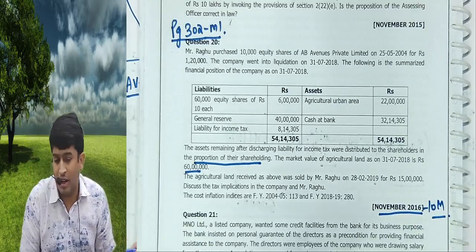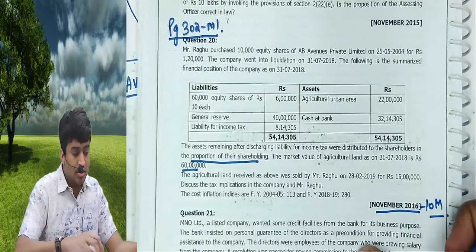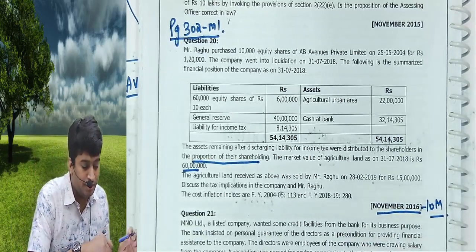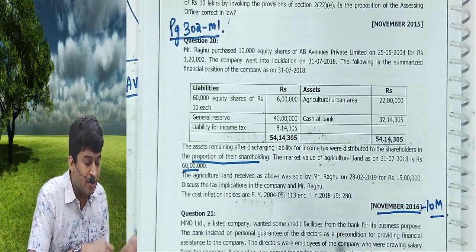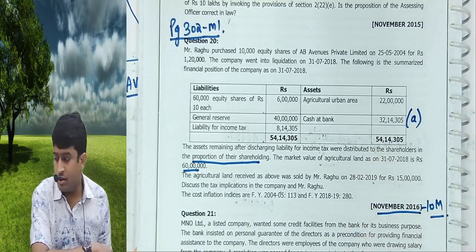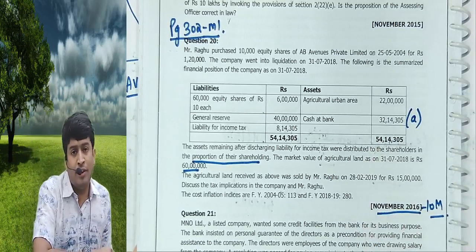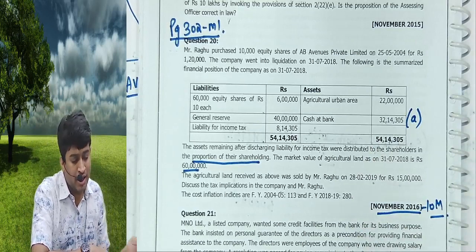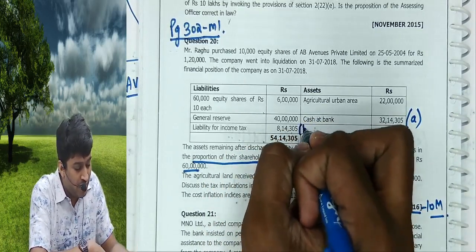Okay, now be careful. I'll explain in a simple way. Now listen. First, what is the cash balance we have? 32,14,305. Do we still have any outstanding outside third party liability? Yes, liability for income tax.